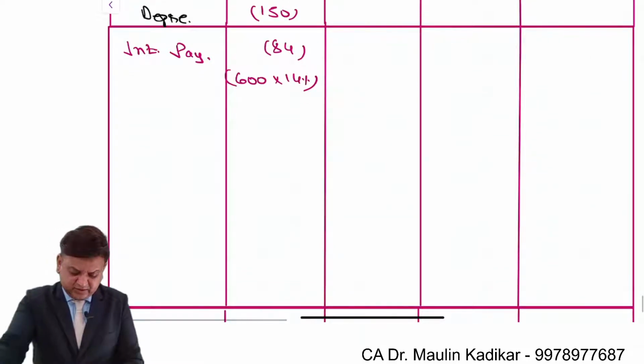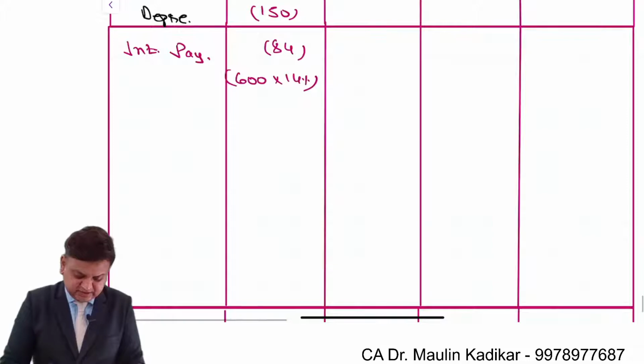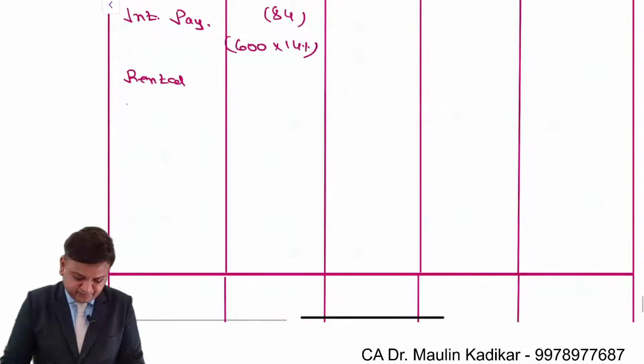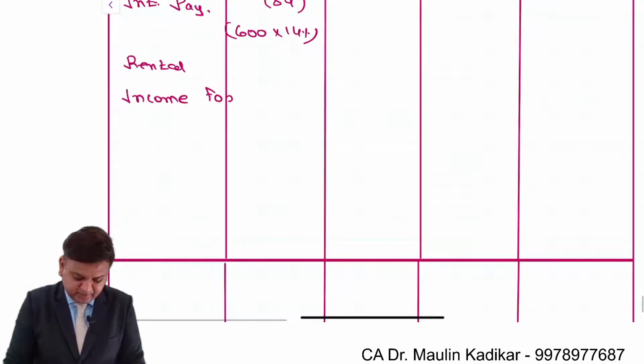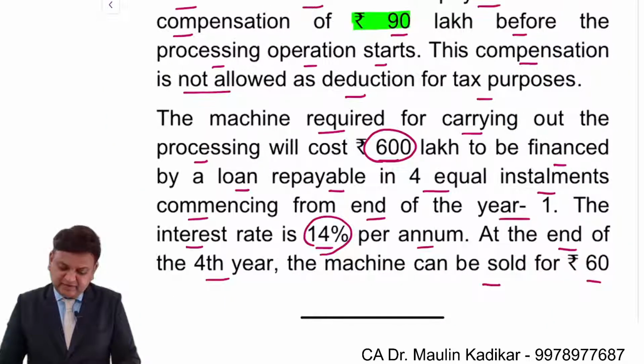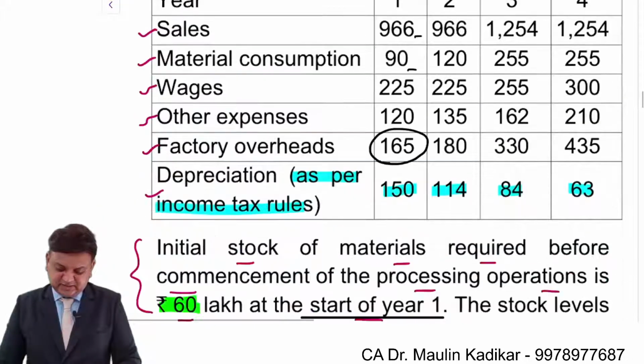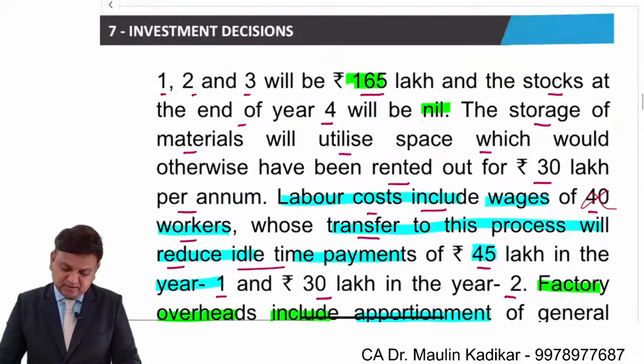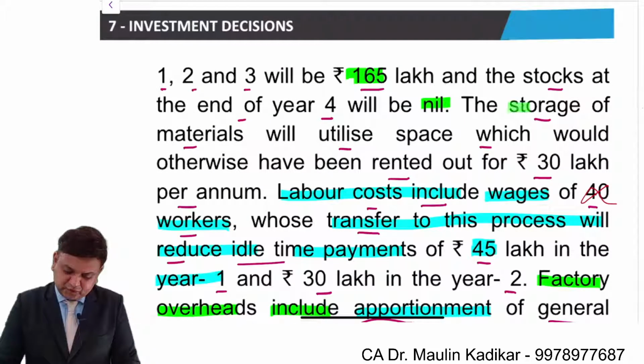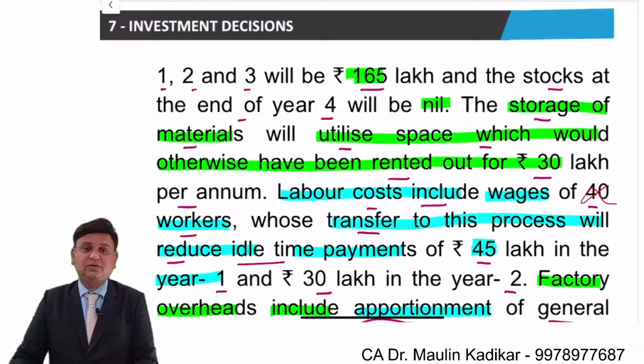Next, we understand that we will have the rental income forgone. Rental income forgone, a kind of opportunity cost. We have been provided with the information like this, that the storage of material will utilize the space which would otherwise have been rented out.